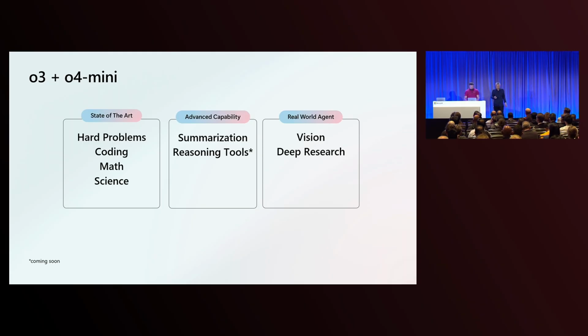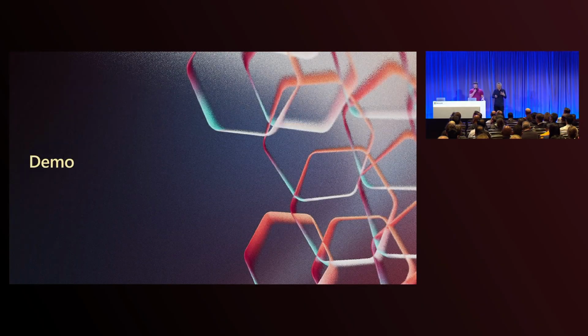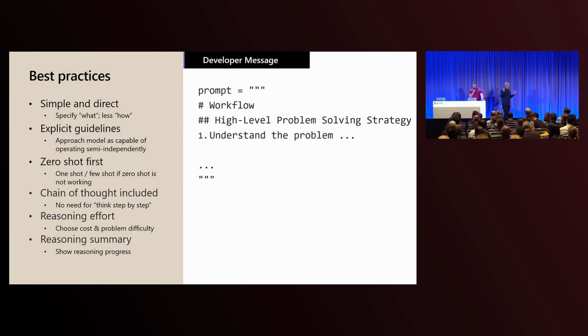Okay, so let's see. I'm going to go on. We can come back and just talk a little bit about some best practices on how to use reasoning models and recap a little bit what we showed earlier. So first of all, these models work a little bit differently, especially if you're used to the GPT models from before. You can just pretty much tell it what you want, focus on what you want rather than how. Instead of going into minute detail of, oh, I want this code, a function named this, and I want to do that, you basically just focus on the goal.